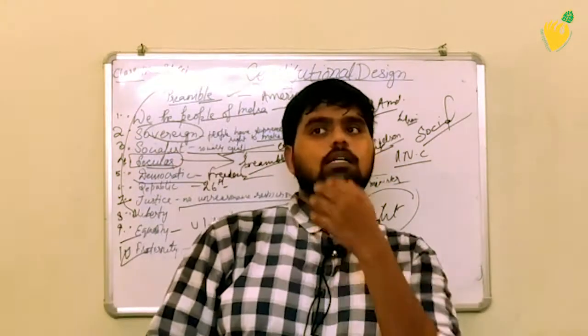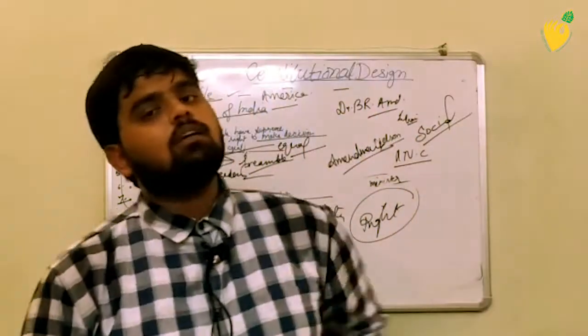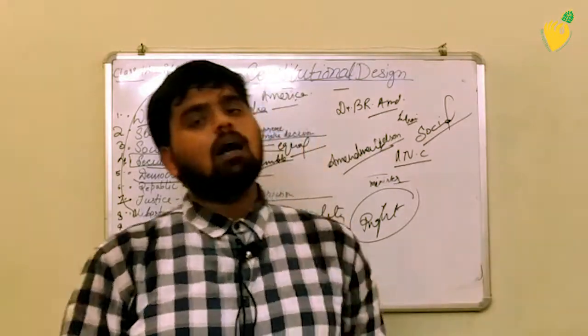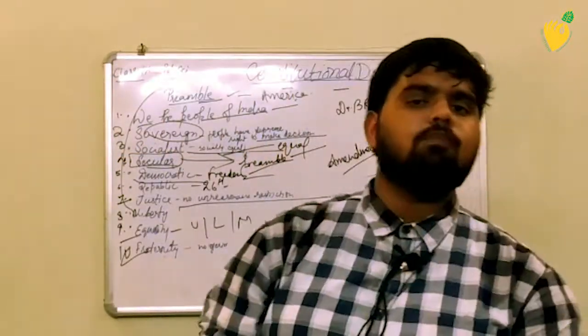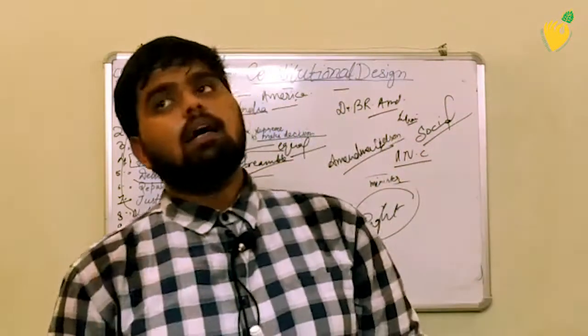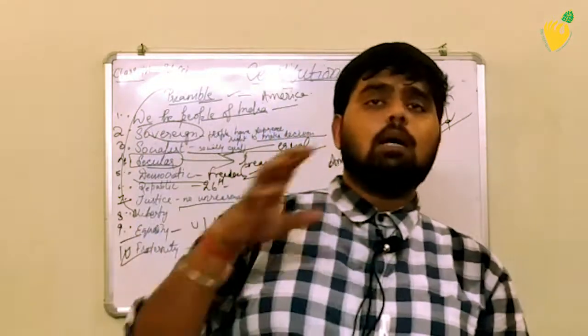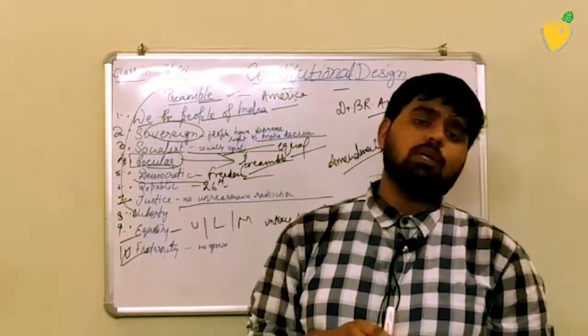Another thing, children: this constitution has not been generated overnight. It literally took time. The picture of Mahatma Gandhi is not there in that particular book of yours, as he was not in the constitution designing committee, which was known as the Constituent Assembly.